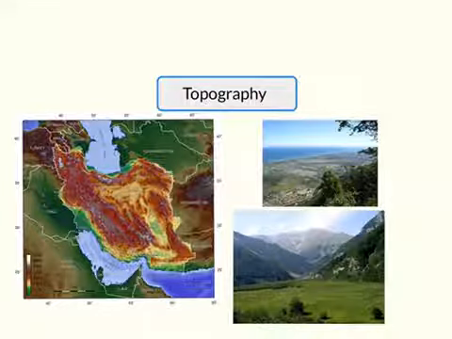This peak is covered with snow that is there all year round and makes for absolutely beautiful views. And the top picture is a picture from the mountains looking down on the lush valley in northern Iran that is home to the city of Rasht, where the author of Persepolis is from. And this area receives a lot of rain, and it is a very beautiful place.